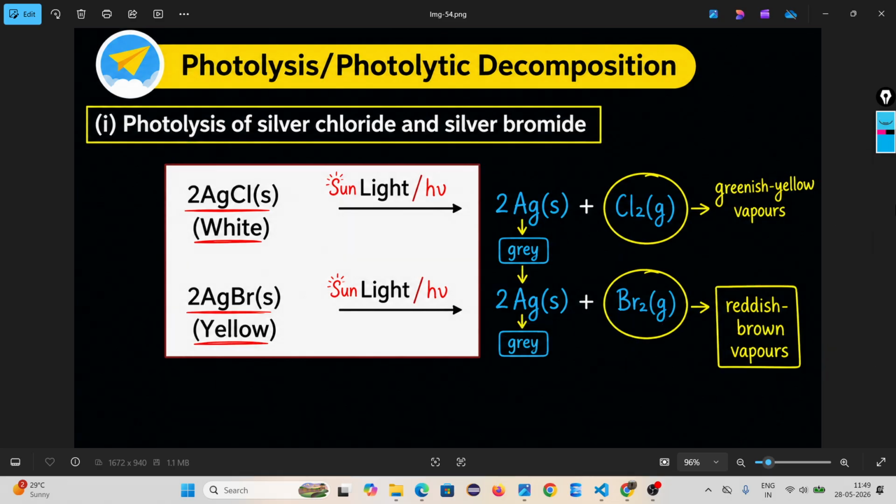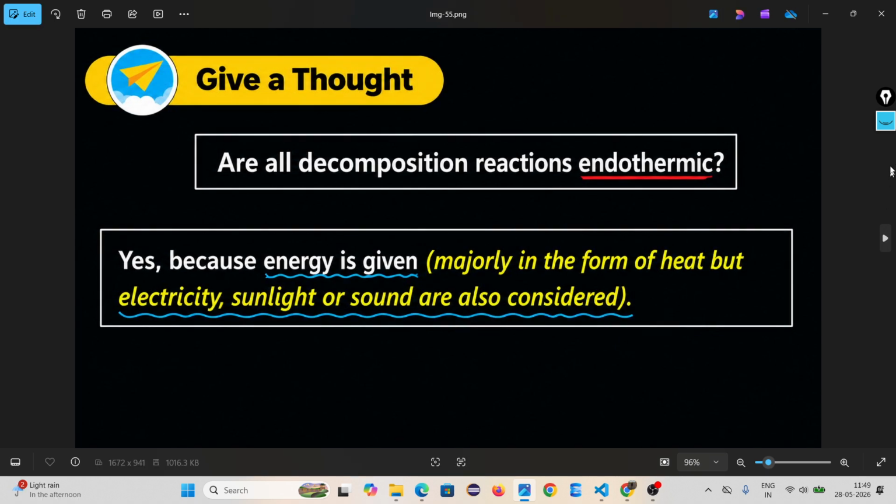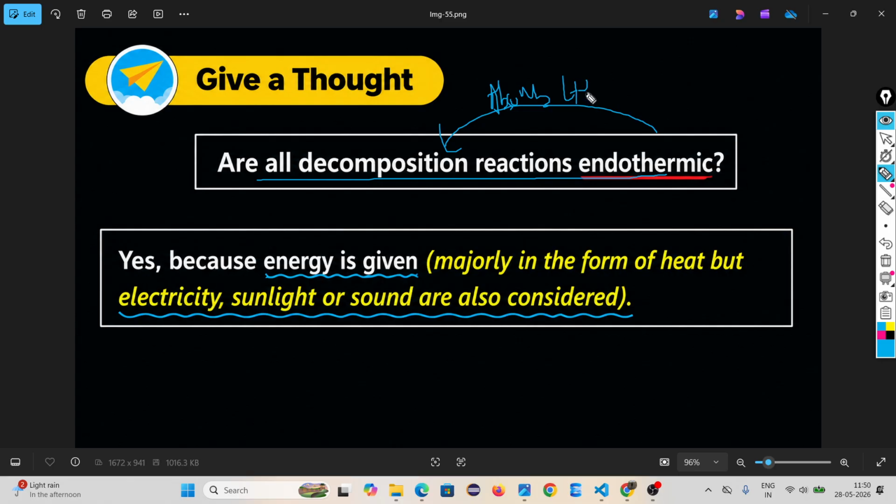Then the second question is, are all decomposition reactions endothermic? Endothermic means they absorb energy, not only heat, energy.